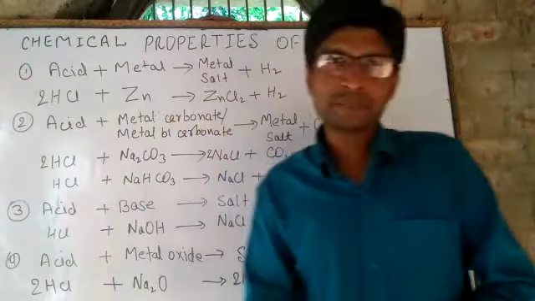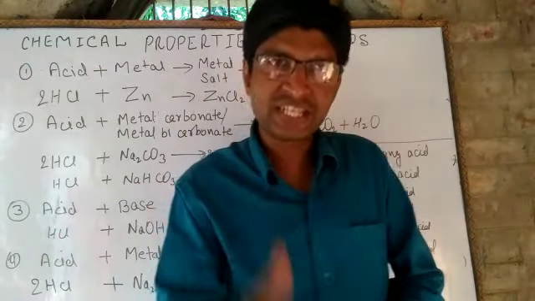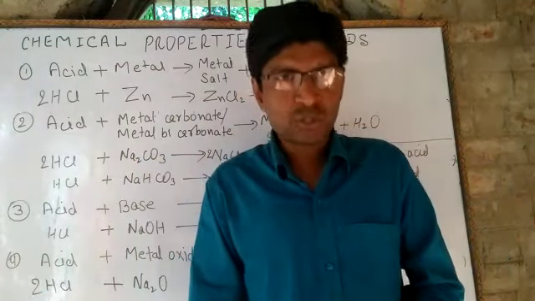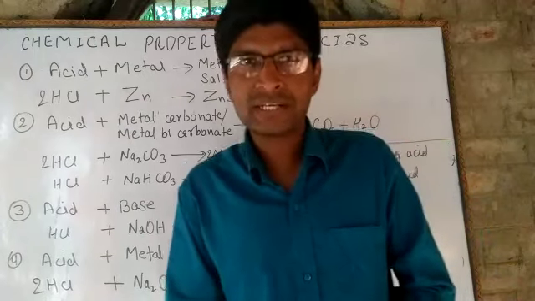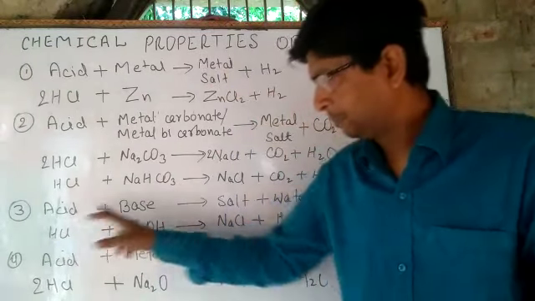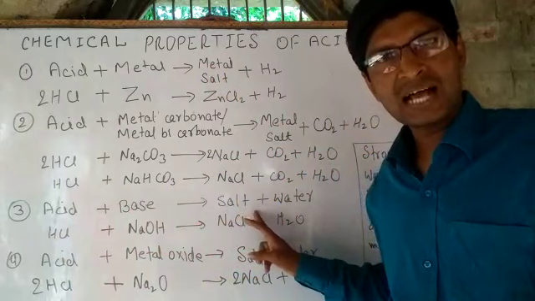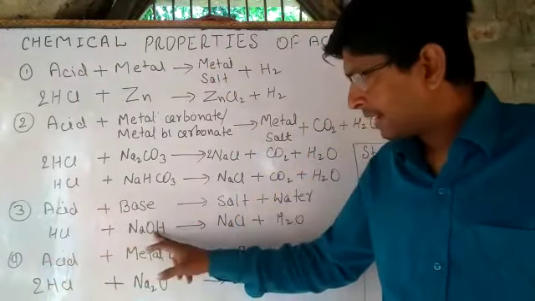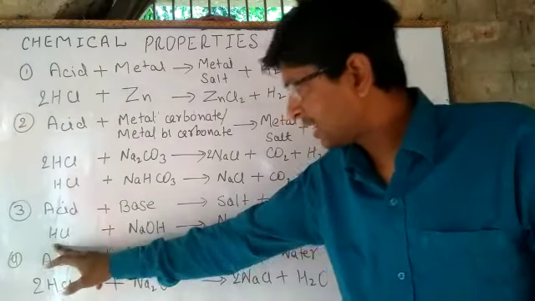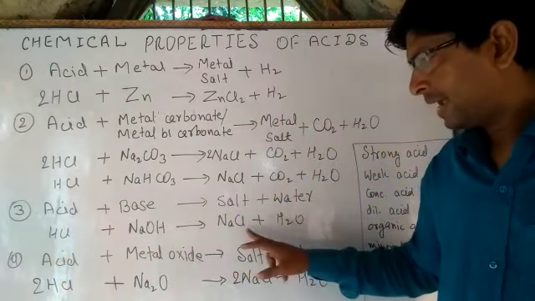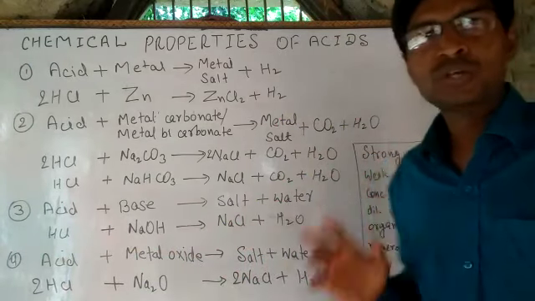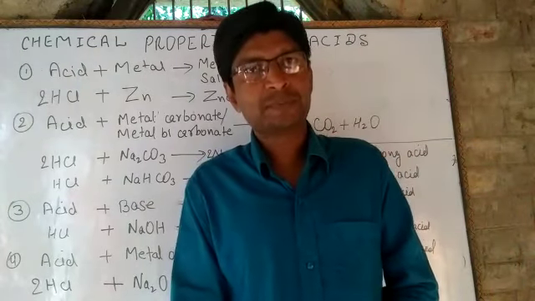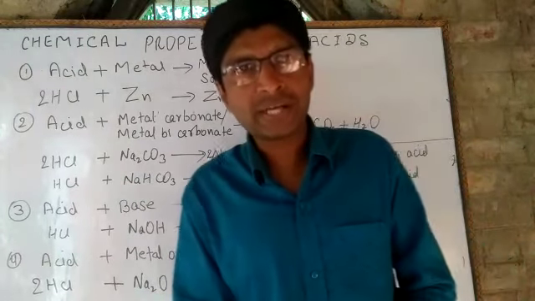The third chemical property, the reaction of an acid with a base. So when an acid reacts with a base, it produces salt and water. So we can write here acid plus base, arrow, salt and water. HCl, which is an acid, NaOH, which is a base, so HCl plus NaOH, arrow, NaCl plus H2O. So we can summarize here, when an acid reacts with a base, it produces salt and water.